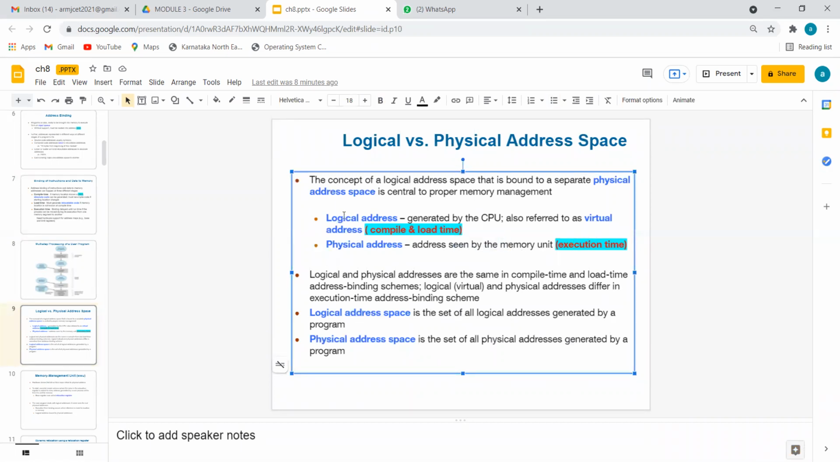So a bunch of logical addresses is called the logical address space. Bunch means what? It's a continuous arrangement. Let me say 25 lakh, 25 lakh 1, 25 lakh 2, 25 lakh 3, 25 lakh 4. Those are the logical addresses and their bunch, because it is continuous, is called the logical address space.